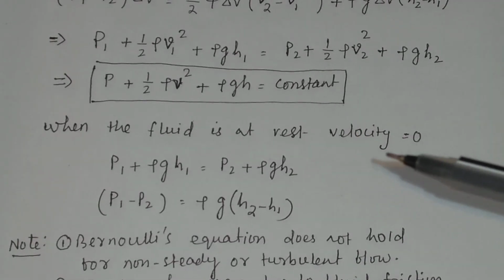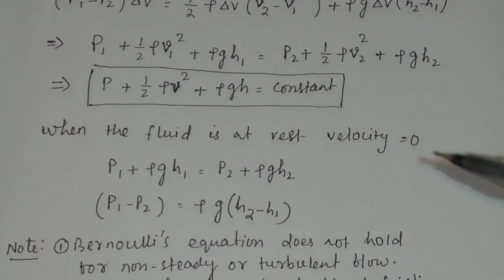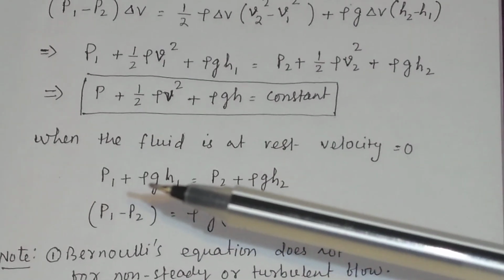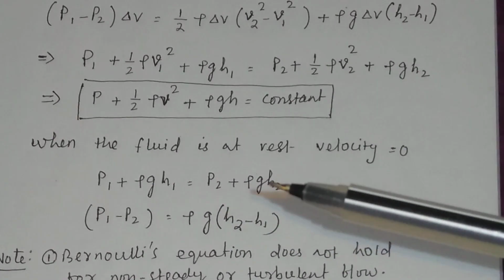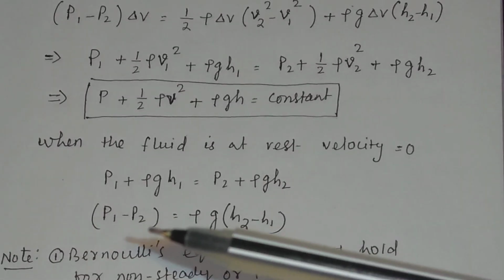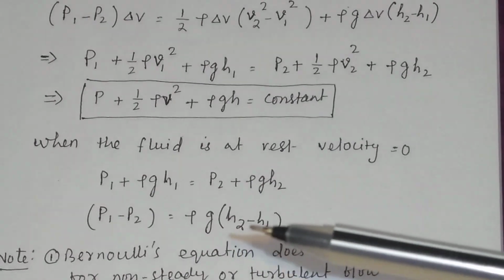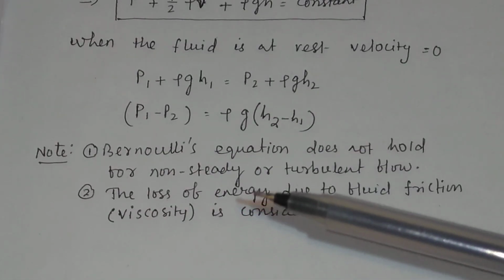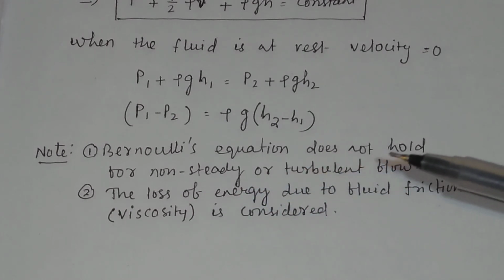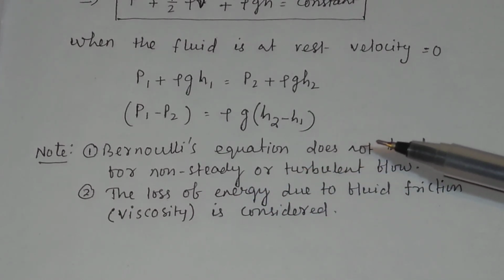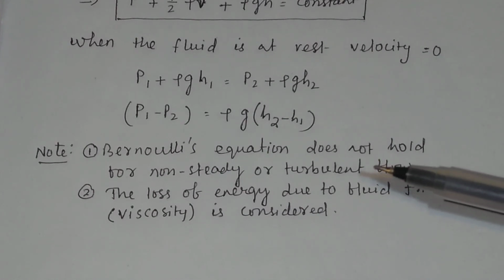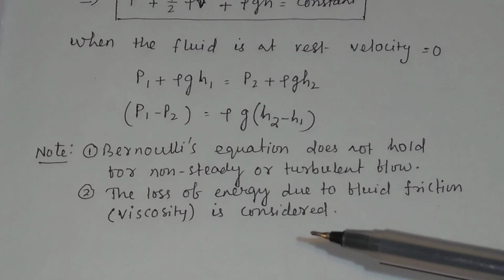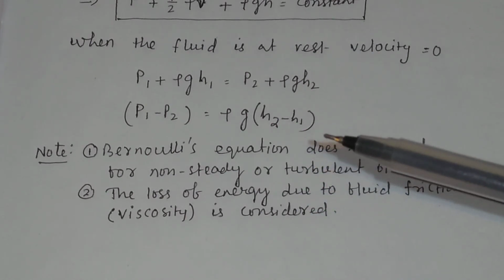When the fluid is at rest, velocity is equal to 0. Then P1 plus rho g h1 equals P2 plus rho g h2, so P1 minus P2 equals rho g into H2 minus H1. You should remember that Bernoulli's equation does not hold good for non-steady or turbulent flow of fluid. And the loss of energy due to fluid friction, that is the viscosity, is not considered in Bernoulli's equation.